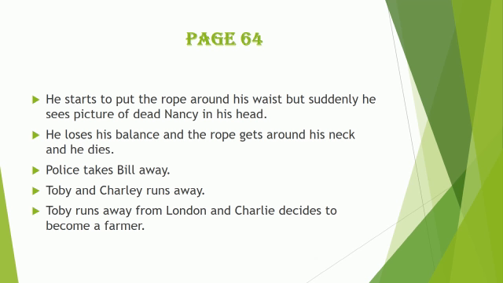In this process, he loses his balance and the rope gets around his neck. Instead of his waist, the rope gets around his neck and he dies. Now police come and take away Bill and Bull's eye. Now Toby and Charlie ran away because they didn't want to go to prison. Toby runs away from London and nobody sees him again after this event.